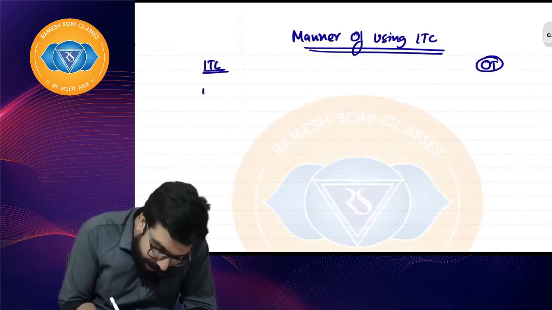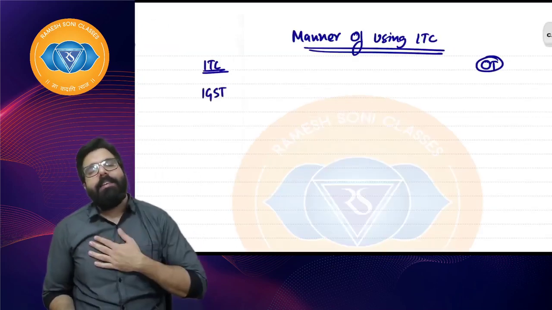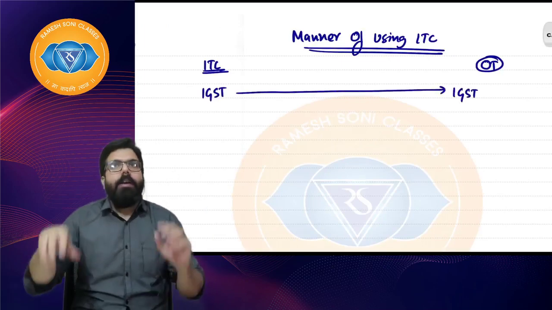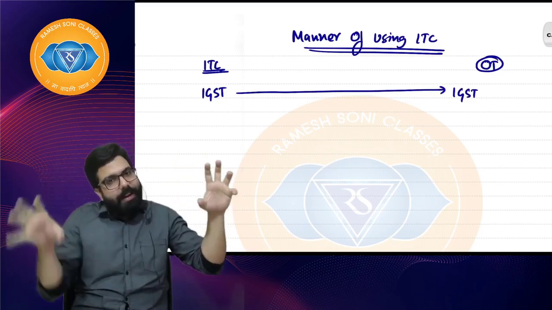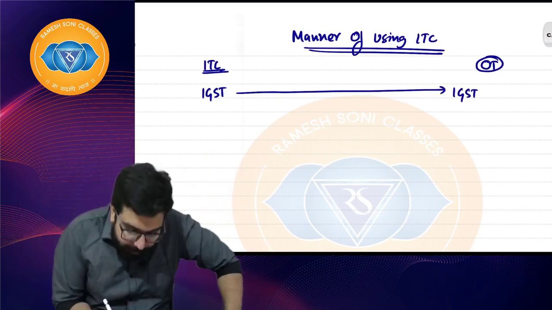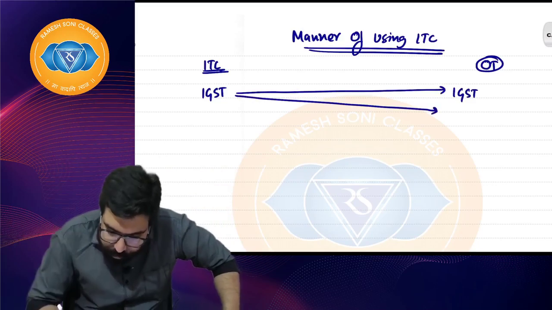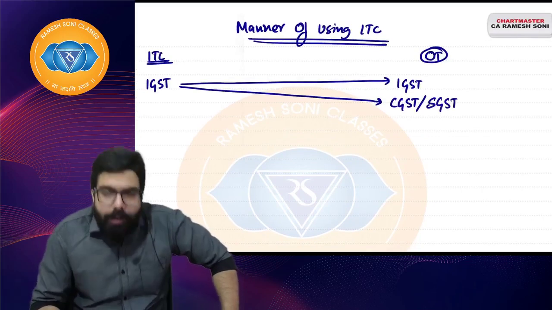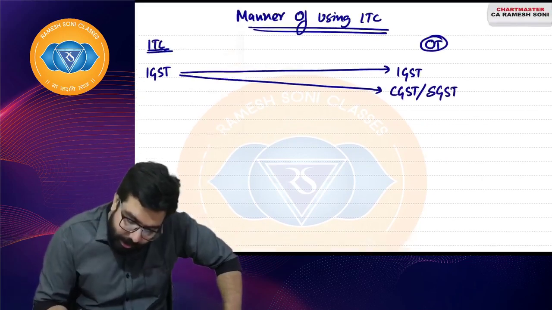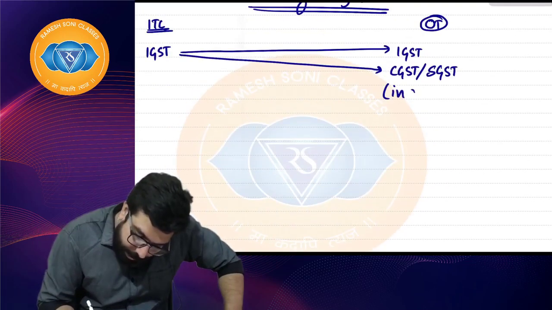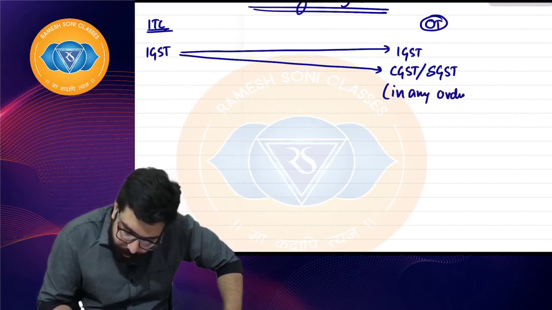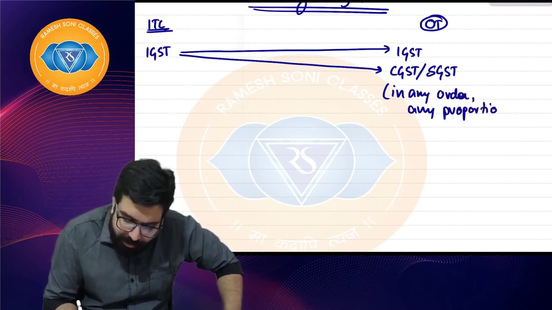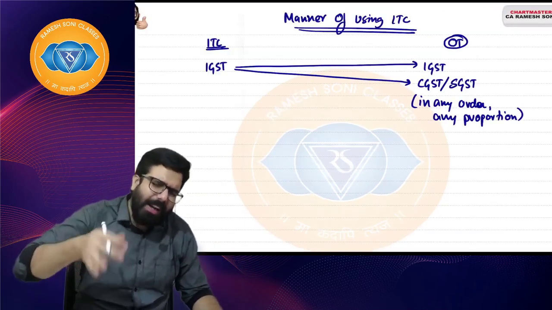Now if I have IGST credit, you should always first use it for IGST. Integrated GST credit should first always be used to pay integrated GST. Secondly, I can use it to pay CGST or SGST, in any order, any proportion you can use. No problem at all. Whatever is convenient for you, any order, any manner, you can go ahead and use.